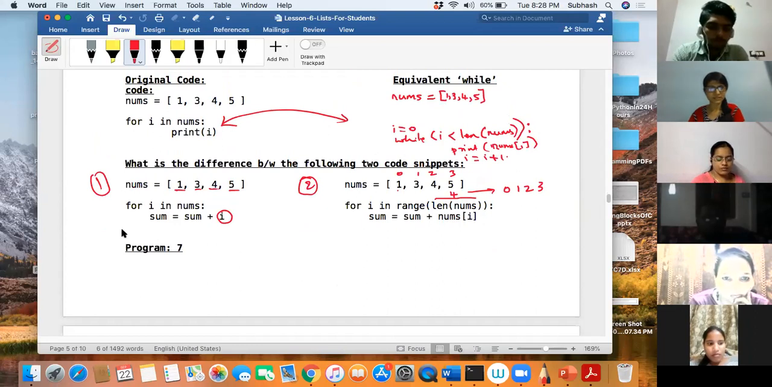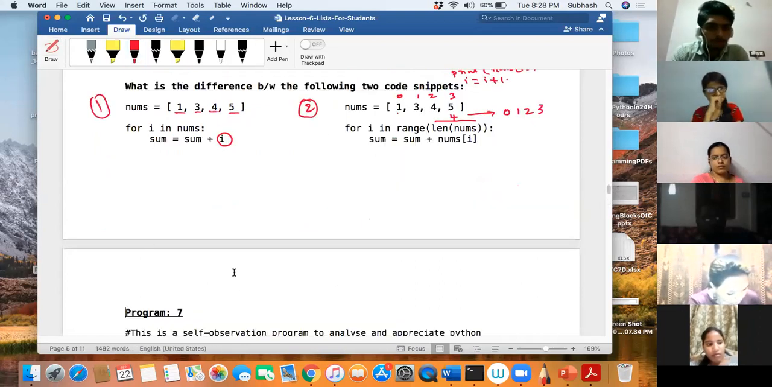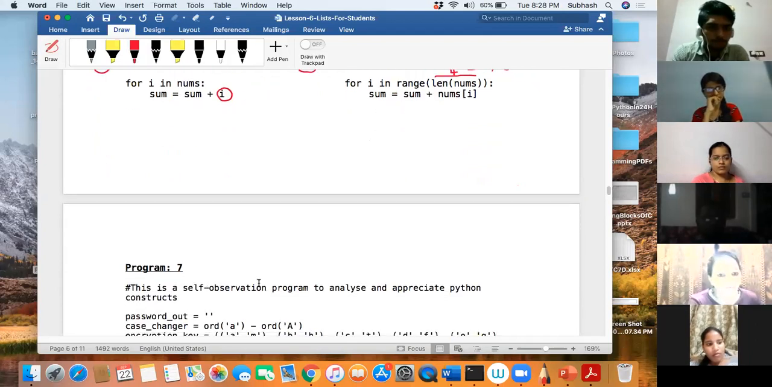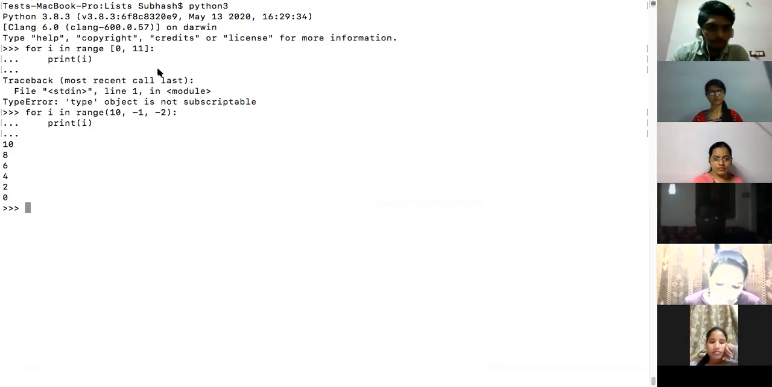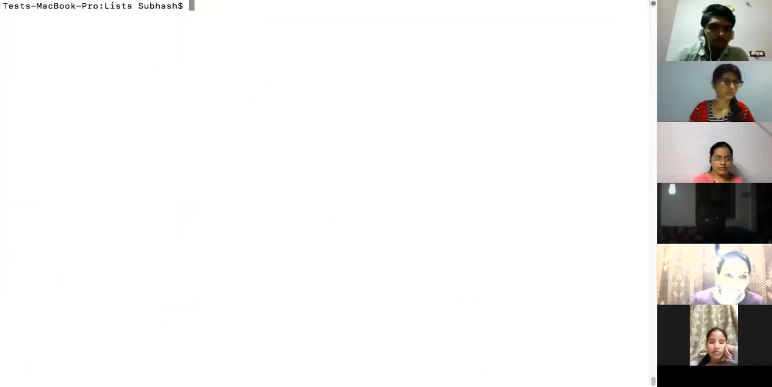This program will not be discussed in the class. It's a self-observation program to analyze and appreciate Python constructs. So what happens with this code is, let me see if I have this code typed. If the code is there, I can show you the output. The output is anyways given in the material.